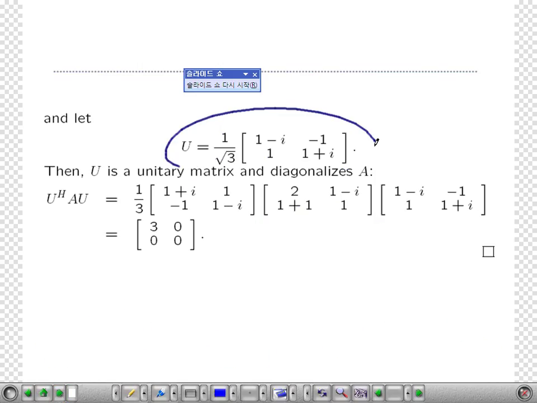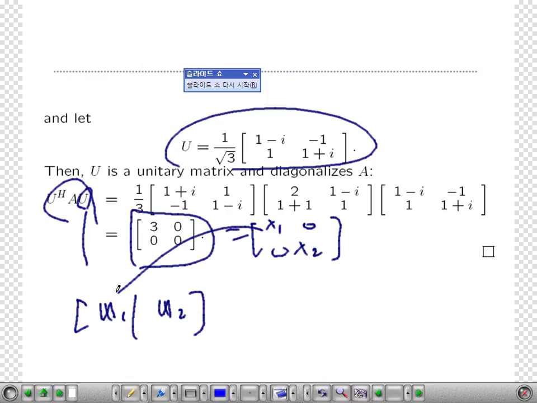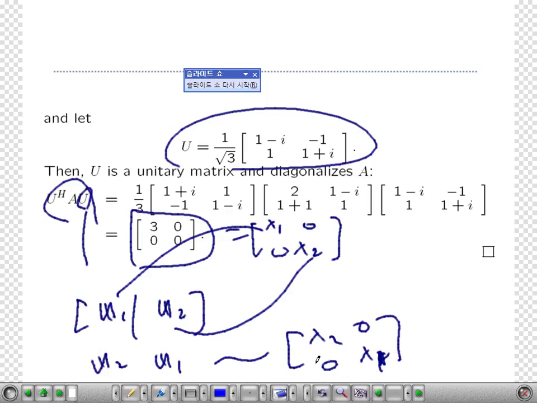This is what it says. If you form a vector like this, then U star AU is an eigenvalue here, lambda 1 and lambda 2 here. This matrix is U1 and U2 like this. Okay. Important thing is you should keep the order of the corresponding eigenvectors. If you switch this, then the corresponding diagonal matrix should be in this way. Okay? If you change the order of columns, then it changes the location of the diagonal entries in D. Okay.